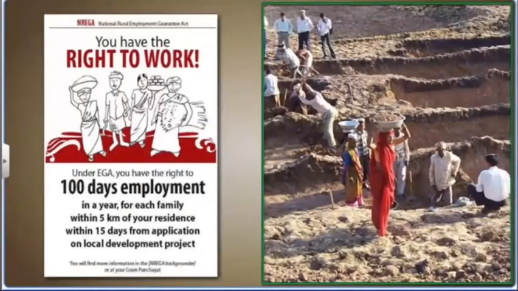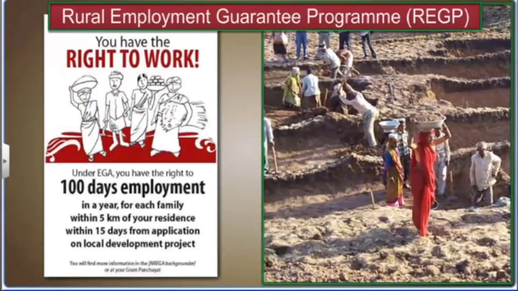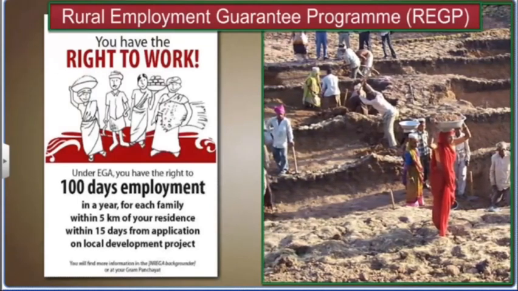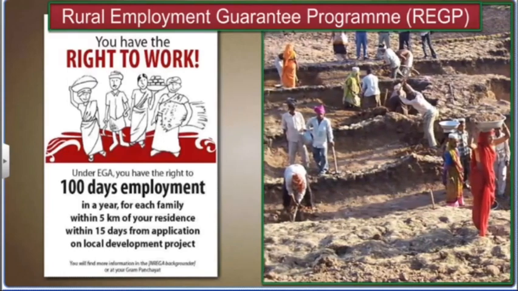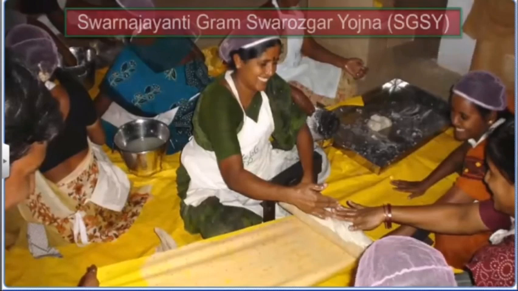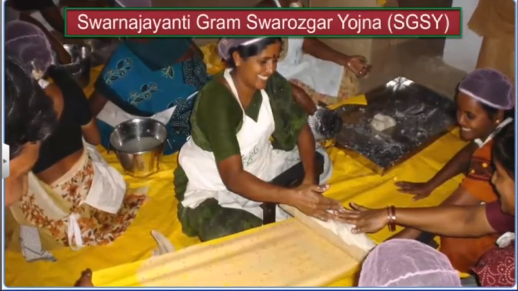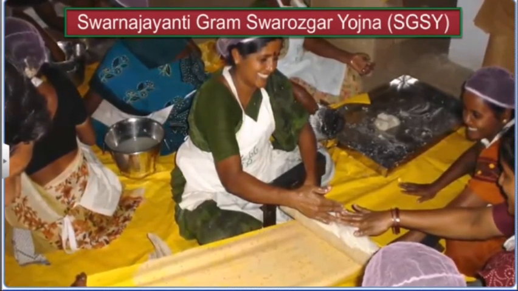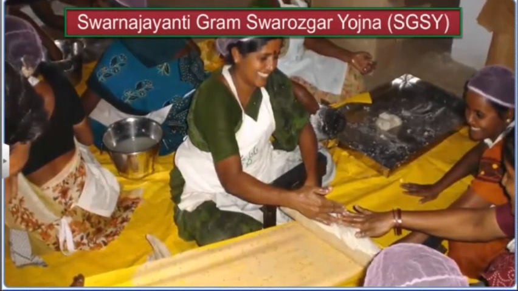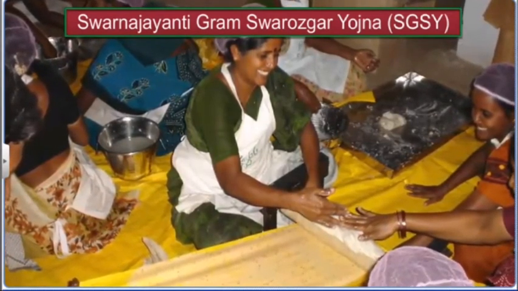The Rural Employment Guarantee Program, launched in 1995, also aims at self-employment opportunities in rural areas and small towns. The next program was the Swarna Jayanti Gram Swarozgar Yojana, started in 1999, which aims at self-employment and helps in arranging bank loans to start small businesses or industries.